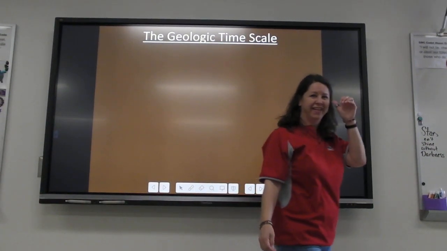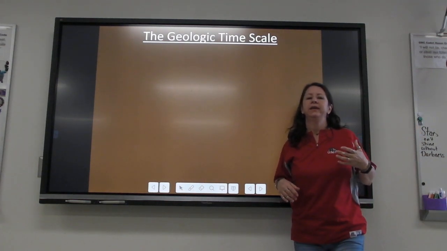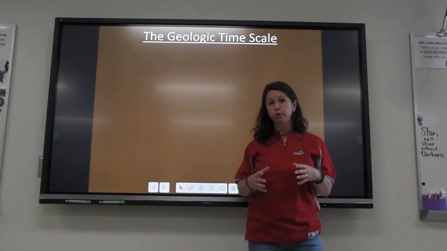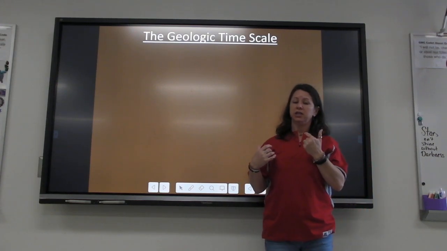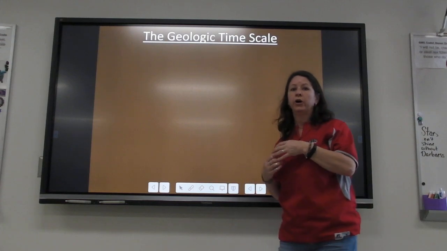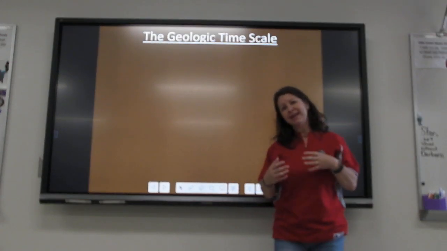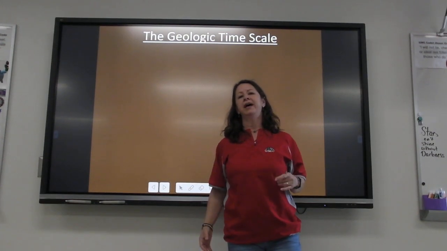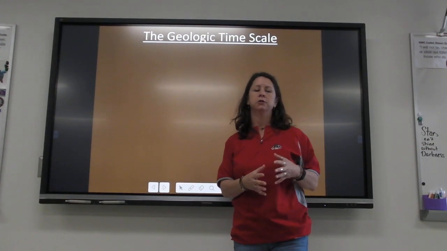Welcome back. One of the things that we will spend some time talking about in evolution is the geologic time scale. The Earth is guesstimated by scientists to be about 4.5 billion years old.